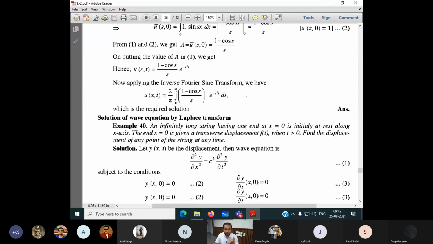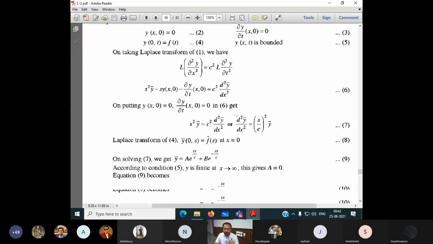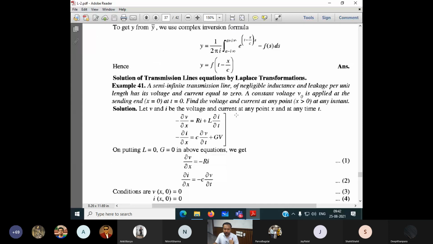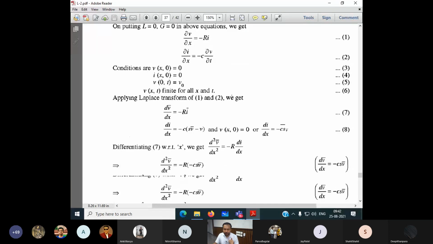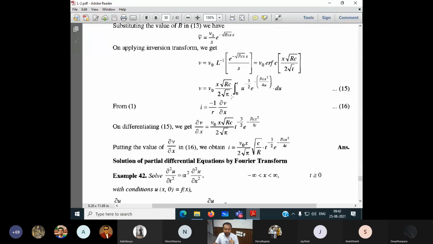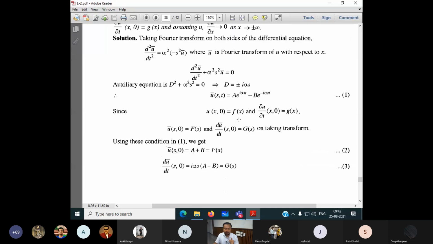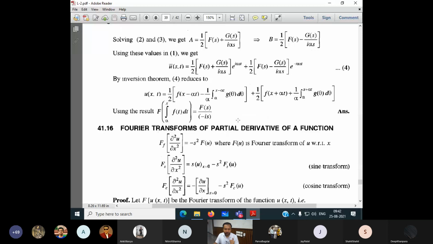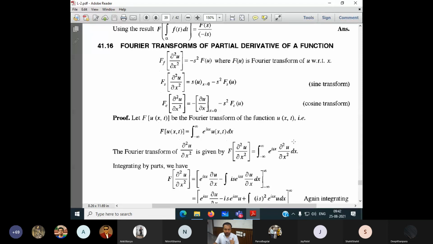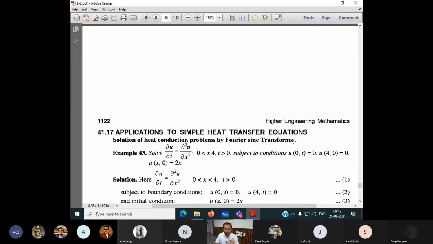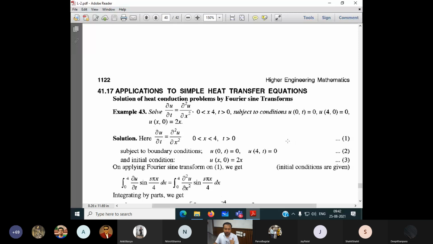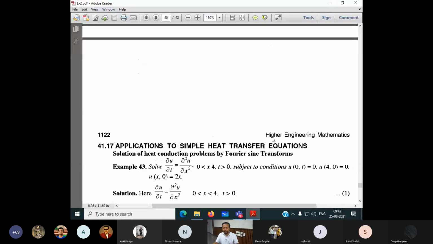Before that, solution by Laplace, Laplace we don't have. We can solve with Laplace also. That solution was done with Laplace, but we have to solve with the Fourier. Yes, sir, this one: solution of partial differential equations with the help of Fourier transform. But before that, we have to find out the Fourier transform of the derivative. Okay, Fourier transform of partial derivative of a function. Application of Fourier transform. Good. Okay.